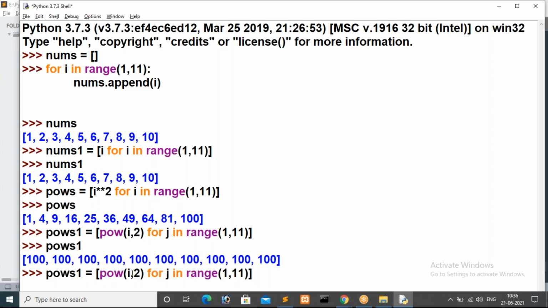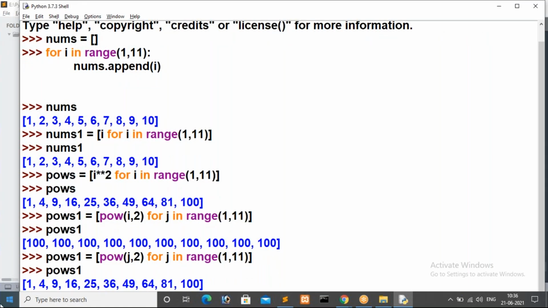Now again I want to make a change here, that is instead of I I'm keeping j value, iteration variable j, right? So I'm keeping this one. Now we can observe POWS1, that is 1 4 9 16 we are getting.